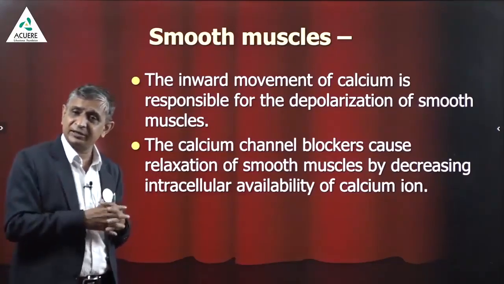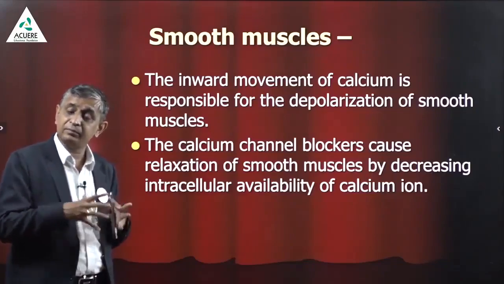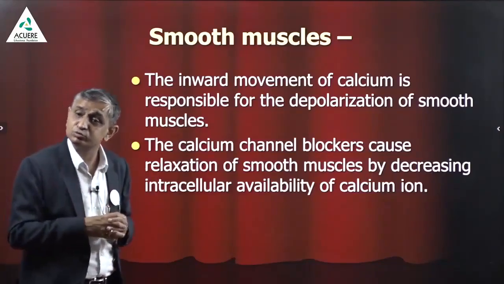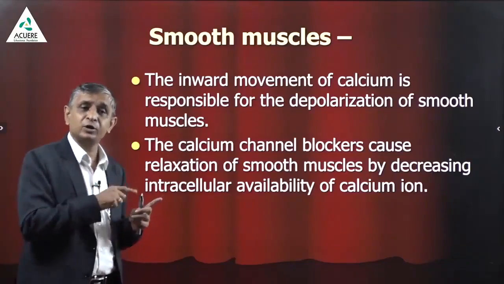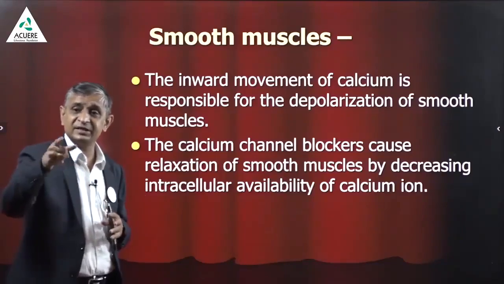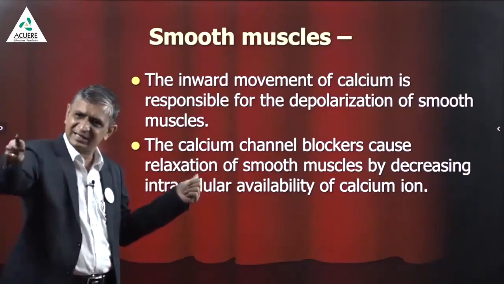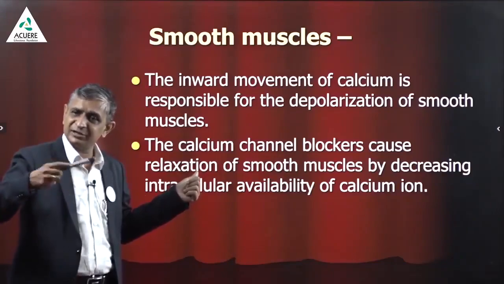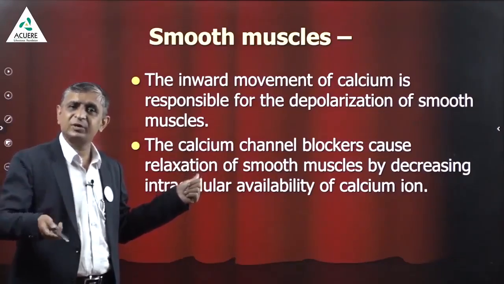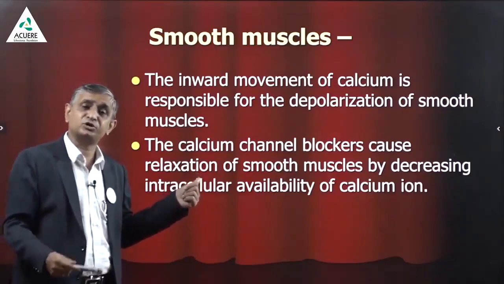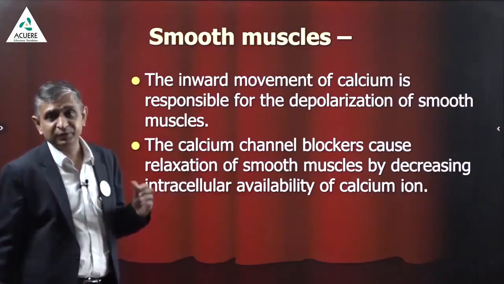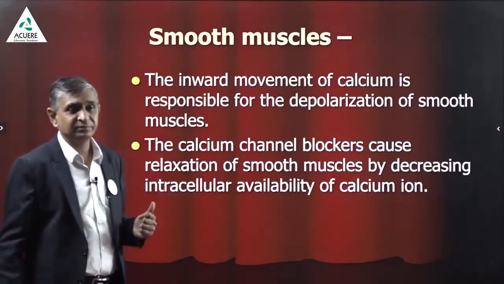Yesterday I told you, my dear students, that the same thing is there in the bronchus, because the bronchus is also made up of smooth muscles. That's why, in one way, these drugs help with bronchodilation. Dilation of the bronchus also depends upon these calcium ions. So when you use calcium channel blockers to control the blood pressure of a patient who is already asthmatic, you will get a little more benefit.